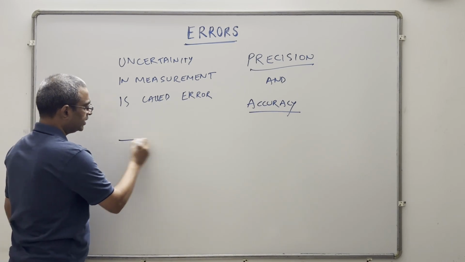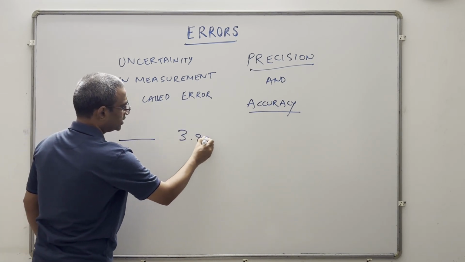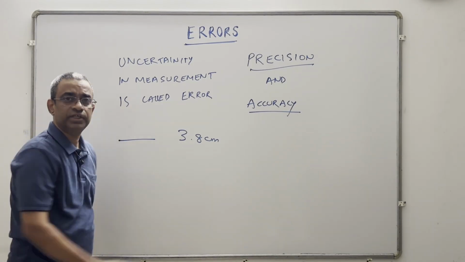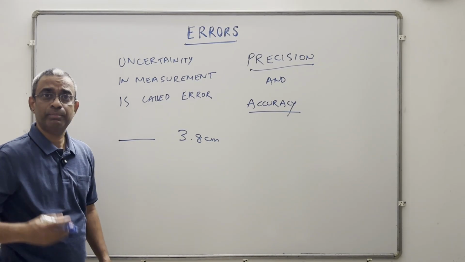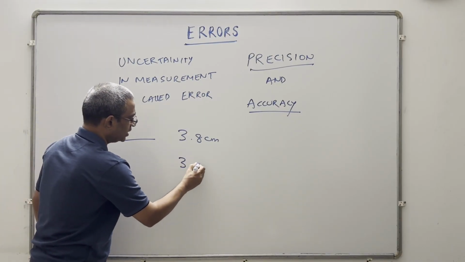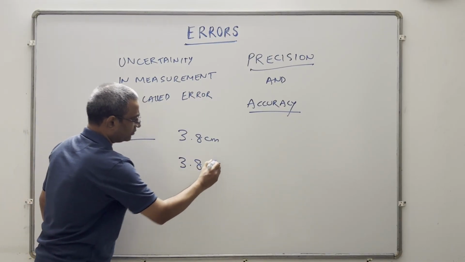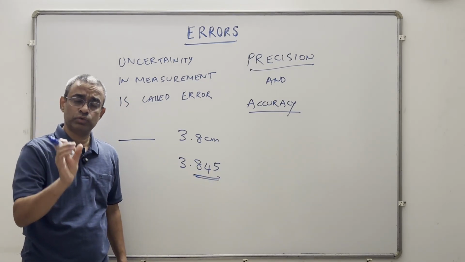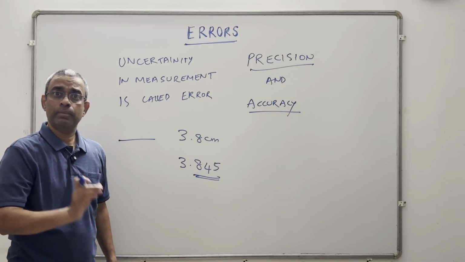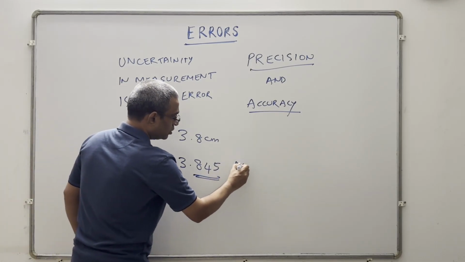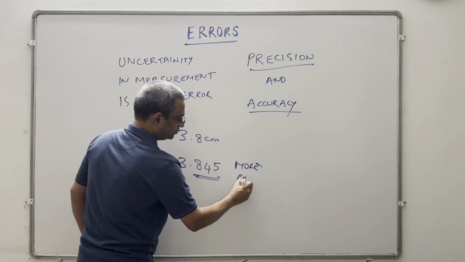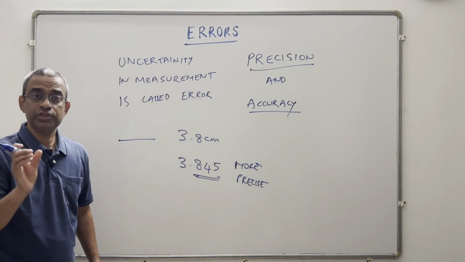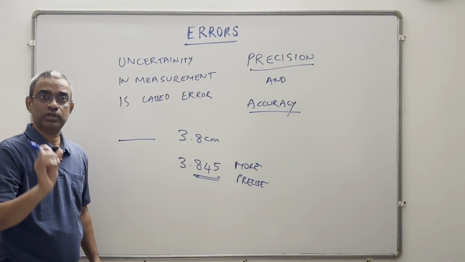Let us say the length of a rod is 3.8 centimeters. And we have used an instrument and we said it's 3.8. Suppose somebody uses a better instrument and he says it is 3.845. Now there are more decimals, meaning they are able to measure closer and closer to a smaller value. So this is more precise. More decimals, more precise. Means they are able to measure to closer and closer values.